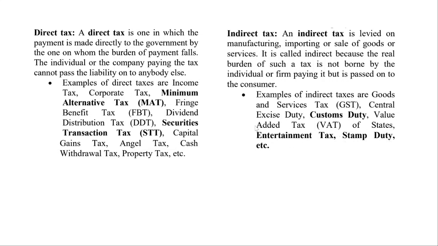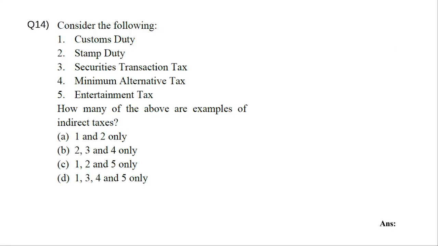When you purchase an item, for example, you don't pay the GST as such. The manufacturer, the person who is manufacturing it, he pays the GST. Of course, whatever you pay in the MRP, GST is also included, but normally it is not a direct tax because it is not directly being paid by you. Okay, so consider the following: customs duty, stamp duty, SAT, MAT, entertainment tax. Which of the following are indirect taxes? So all are indirect taxes, right?